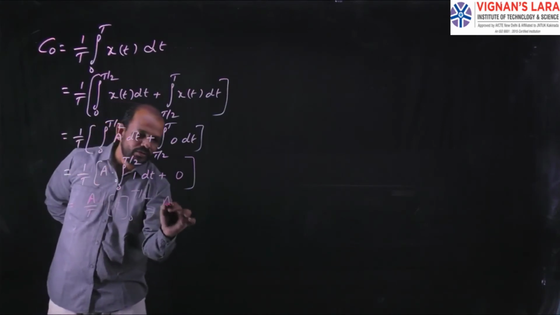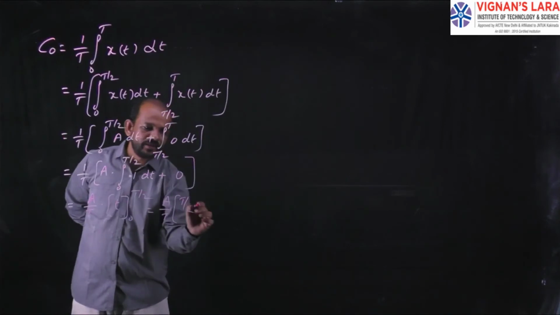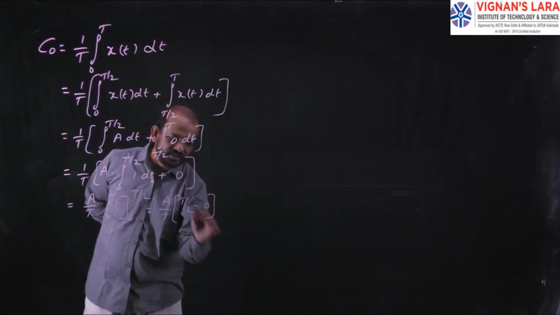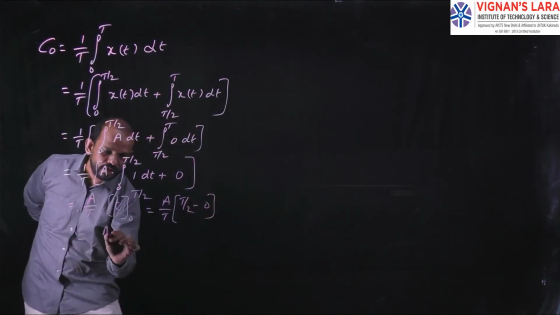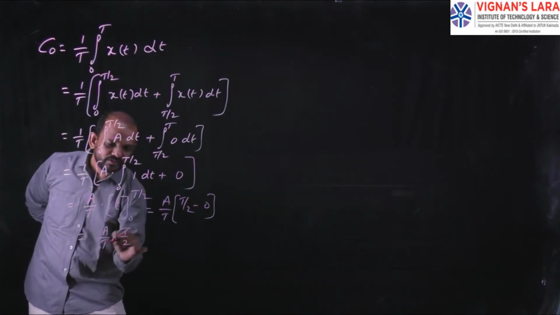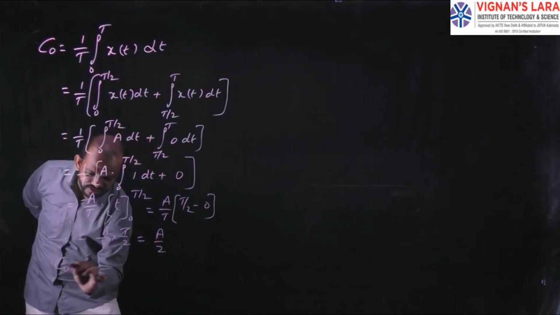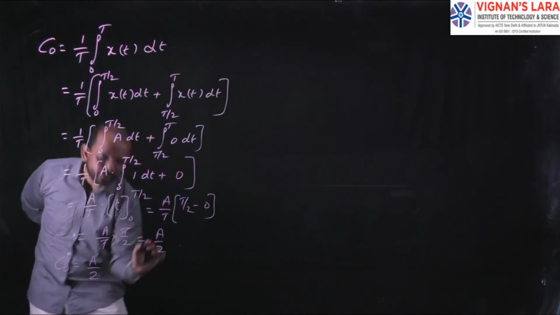Apply the limits: A by T into T by 2 minus 0. So that will be A by T into T by 2. T gets cancelled, we will get A by 2. So the value of c naught will be equal to A by 2.